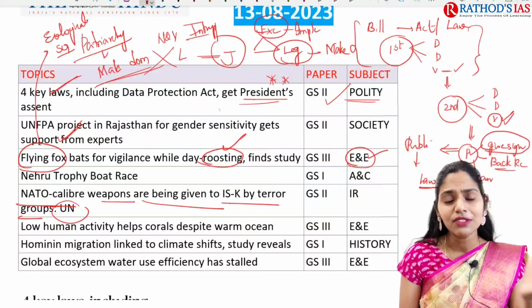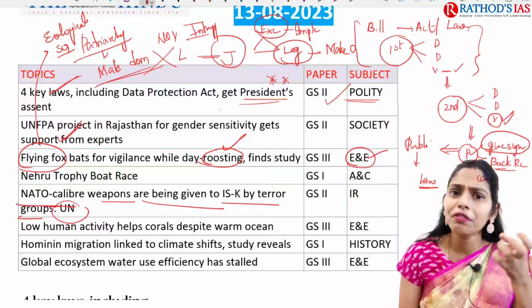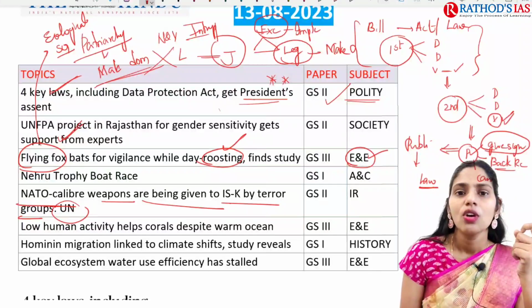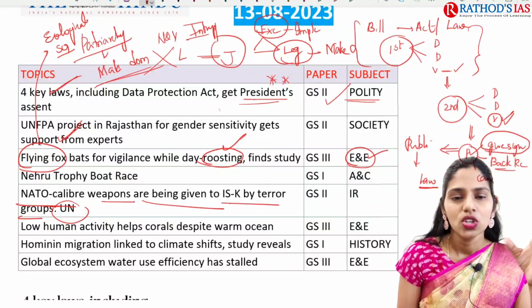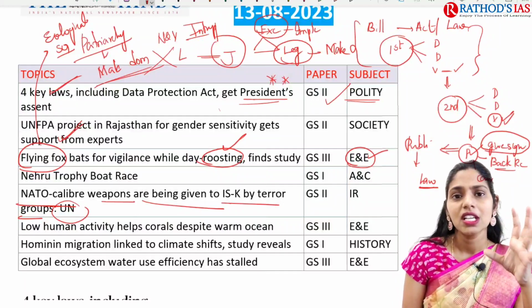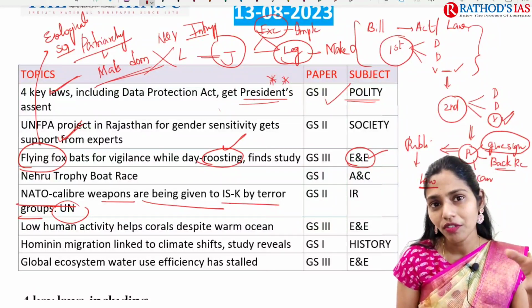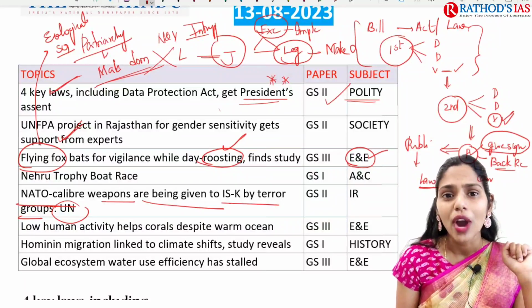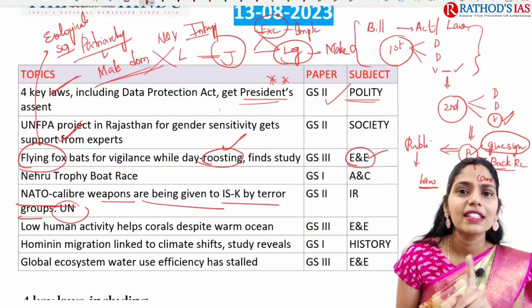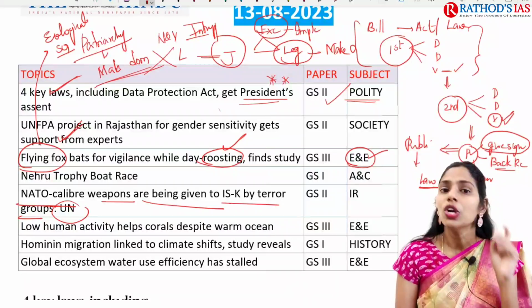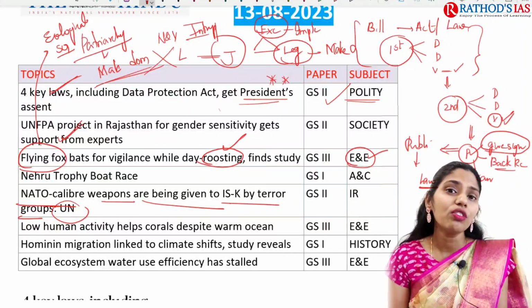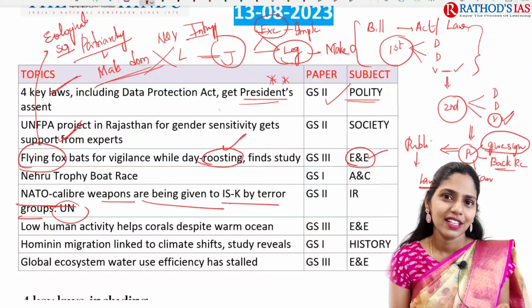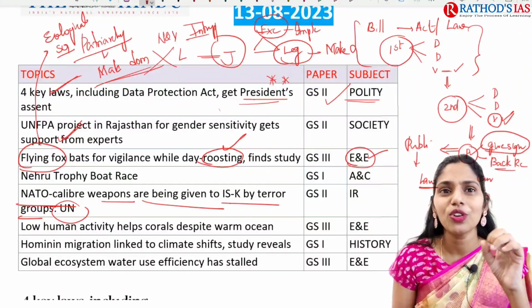But in the transformation from ape to humans, a number of substages are there, for example Homo erectus, Neanderthals, etc. In these hominoid species, they moved from one place to another place. Why? Because of only one reason, that is climate change. Because of climate change, these human-like people moved from one place to another place. This is the one study that we are going to see.